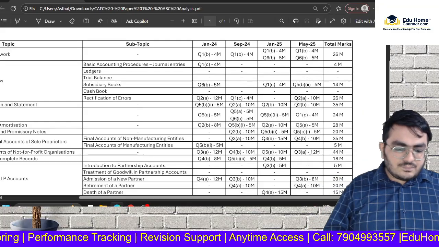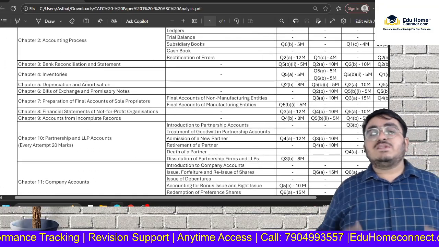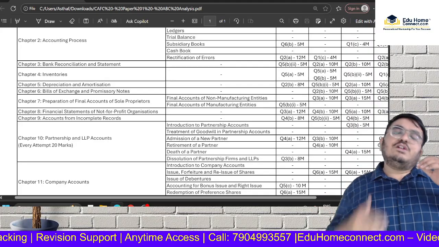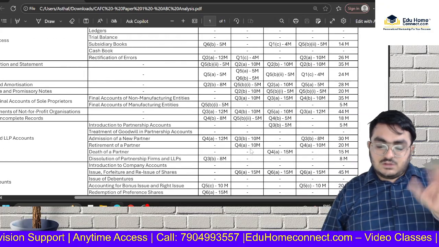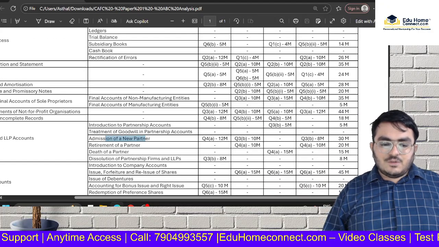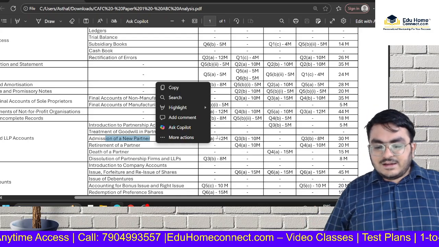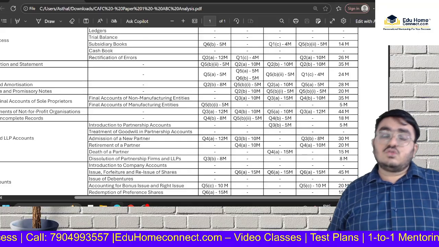Okay. Then we have chapter 10, partnership. Now, partnership is a chapter which many people fear, but that is not the case. If you divide it into units, it's going to be easy. If you see unit wise, admission of a new partner is ICAI's favorite topic. Every attempt they ensure that they will ask a question from admission of a new partner. So you should do that.